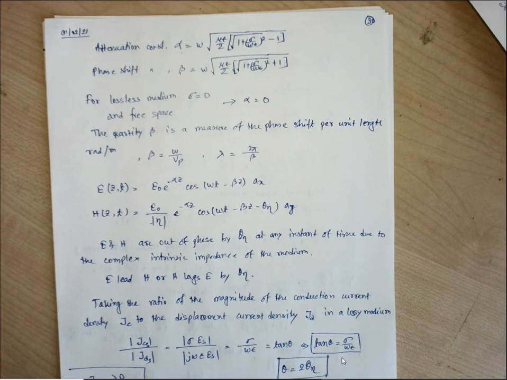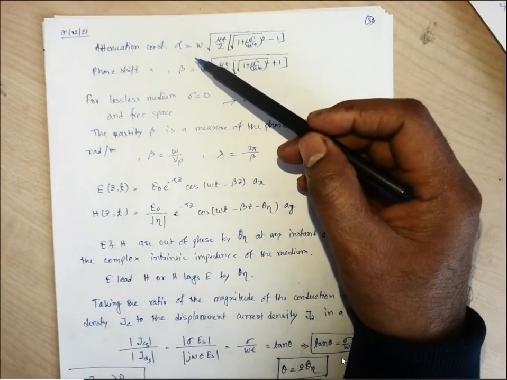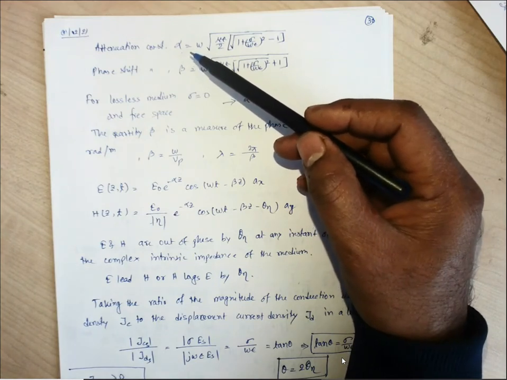The source from which the signal is generated, which frequency component is within that signal. If omega has a different value, the attenuation constant and phase shift constant will vary.